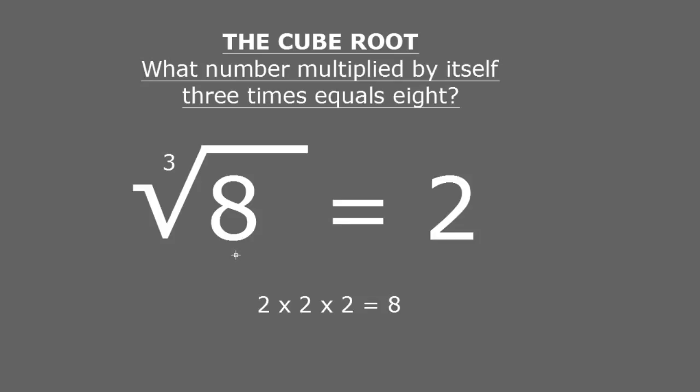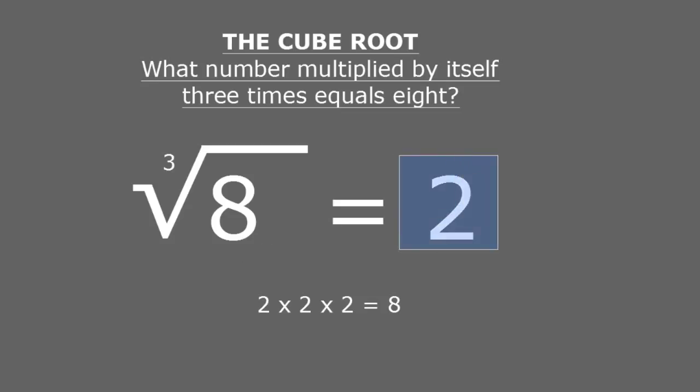But now, what is the cube root of 8? Again, the cube root of any number simply means what number do I have to multiply by itself a total of 3 times in order to get the radicand, the number inside of the radical sign. So, what number do I have to multiply by itself a total of 3 times that equals 8?